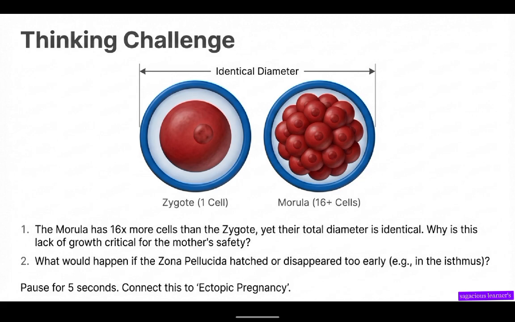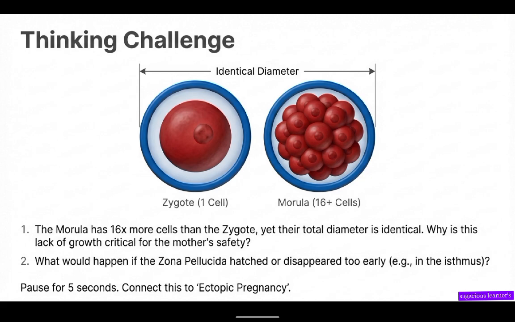In order to prevent the mother from dying or having medical issues, the zona pellucida is there. This zona pellucida prevents this reaction from happening, keeps the mother safe, prevents early implantation and prevents ectopic pregnancy.